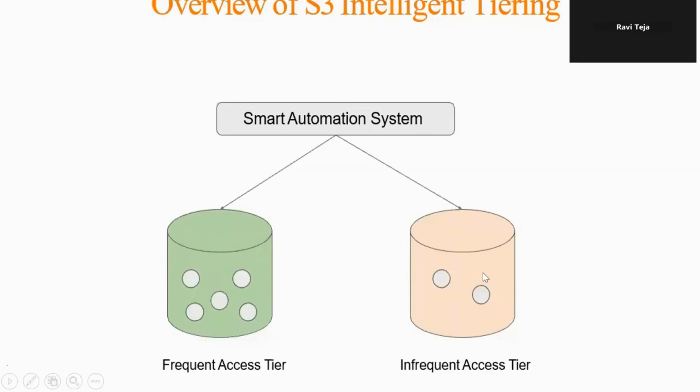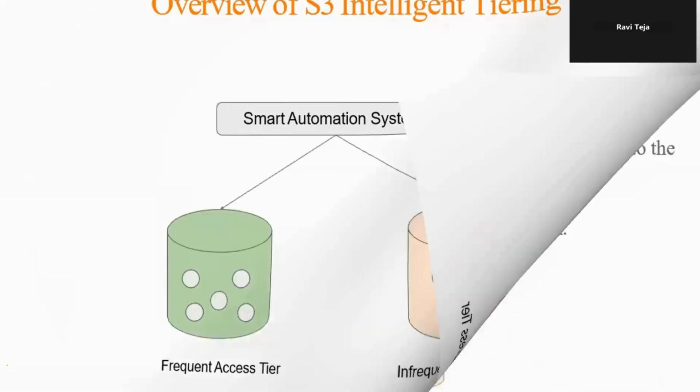If you also access this file daily, then it is also going to be stored in the frequent access type. So depending upon the use case, whether it is going to be stored in the frequent access type or the infrequent access type depends upon how you access the files, right?